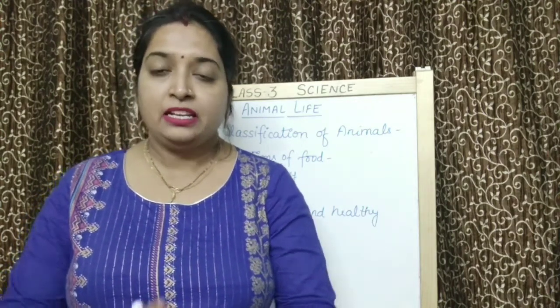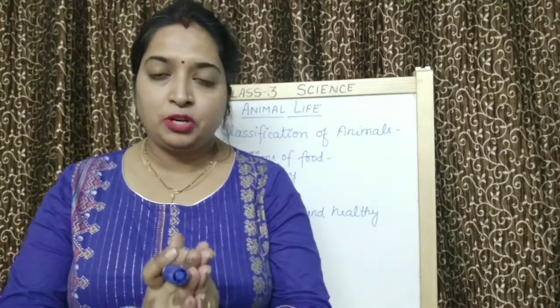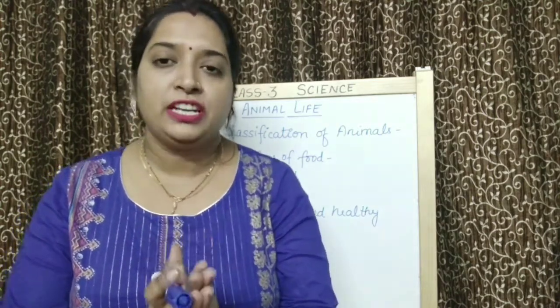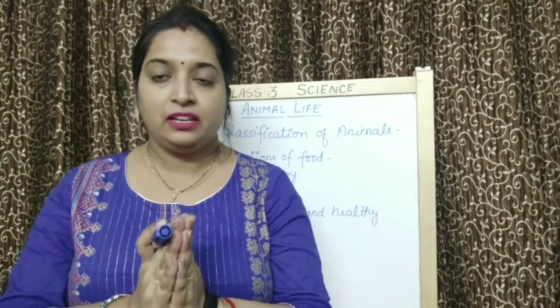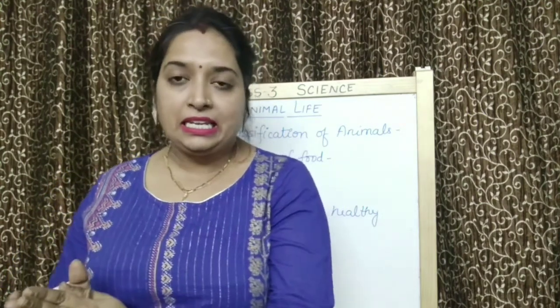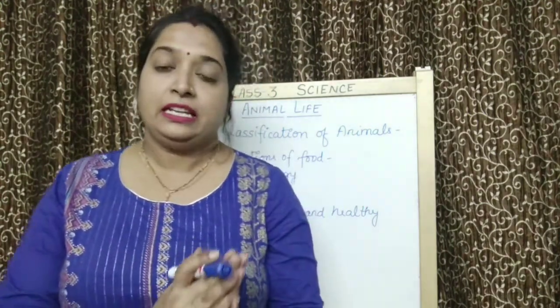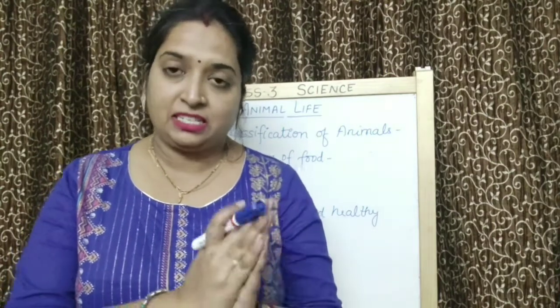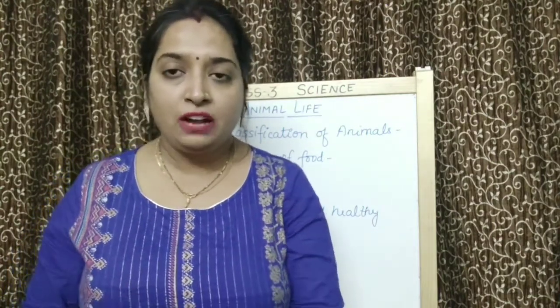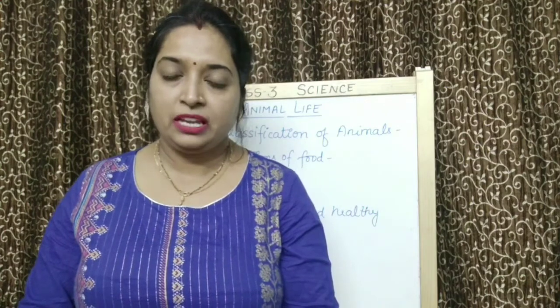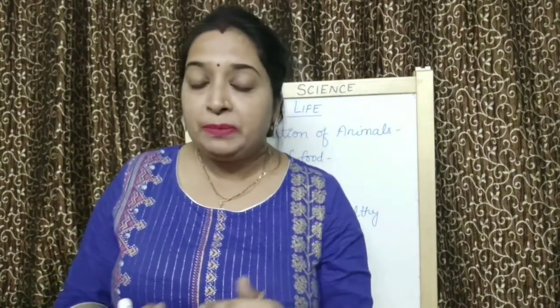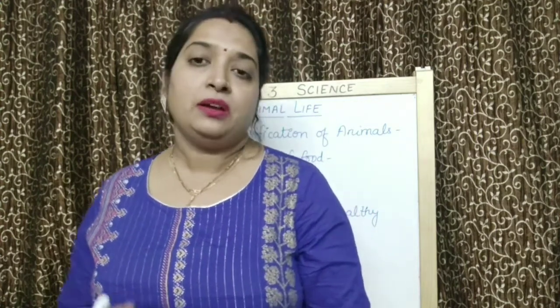A human being who eats only plant products is called vegetarian. A few human beings eat meat. They are called non-vegetarian. And some human beings eat both plant products and meat also.